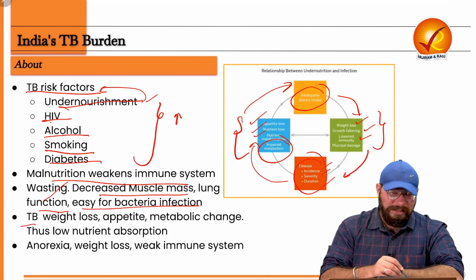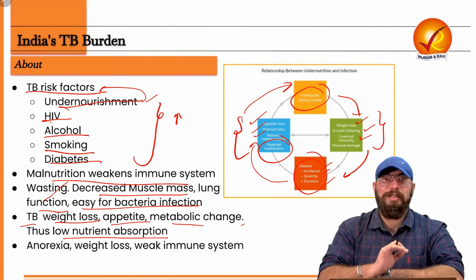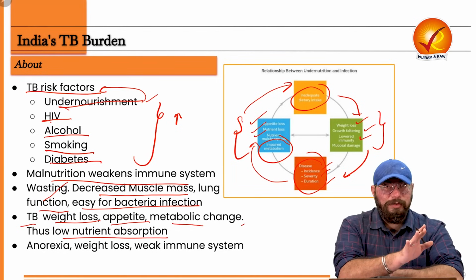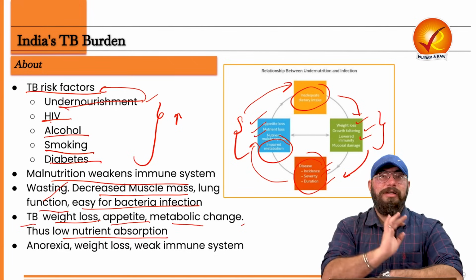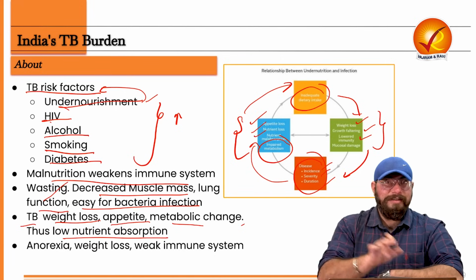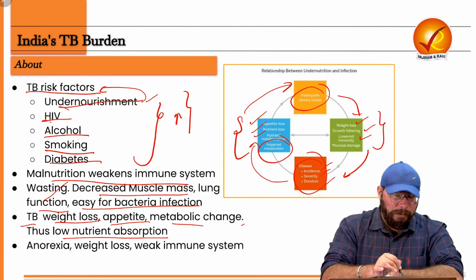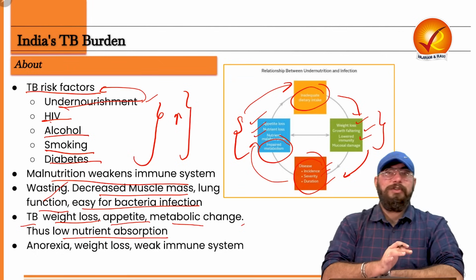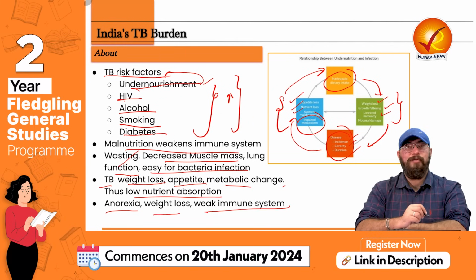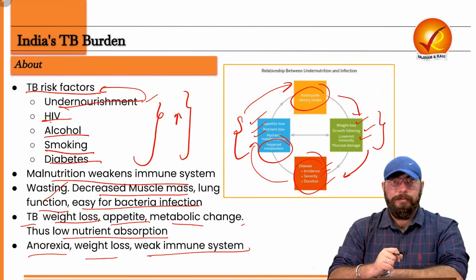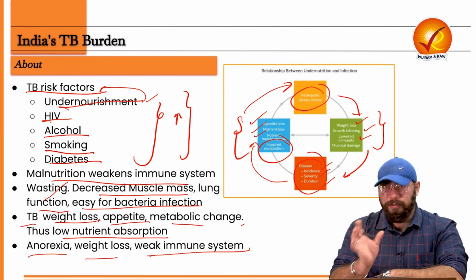And of course, we all know that TB leads to weight loss, appetite loss, and metabolic changes, and thus low nutrient absorption. So malnutrition will make you catch TB very quickly. And if TB is there, you will in any case not be able to absorb the nutrients, right? So this is a very vicious cycle, and ultimately we see the death of a person. This means that a person needs to focus on all of these risk factors in order to become TB resilient, right? Also anorexia, weight loss, and a weak immune system are part of tuberculosis as well. I hope this India's TB burden and the malnutrition and TB aspect of it is very clear to all of you.